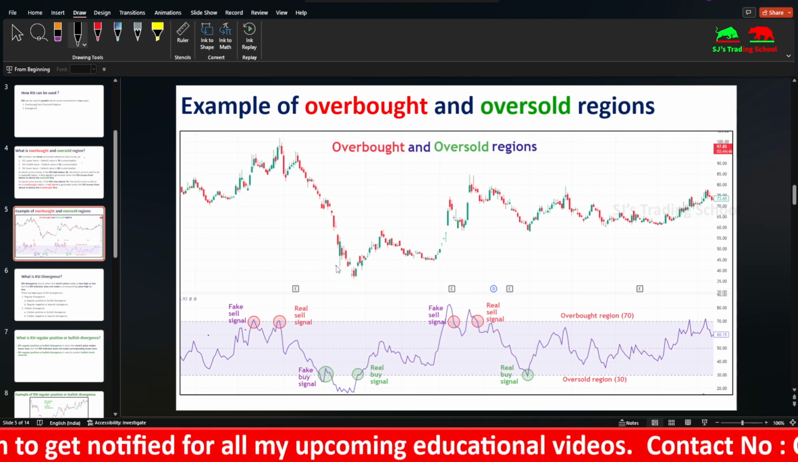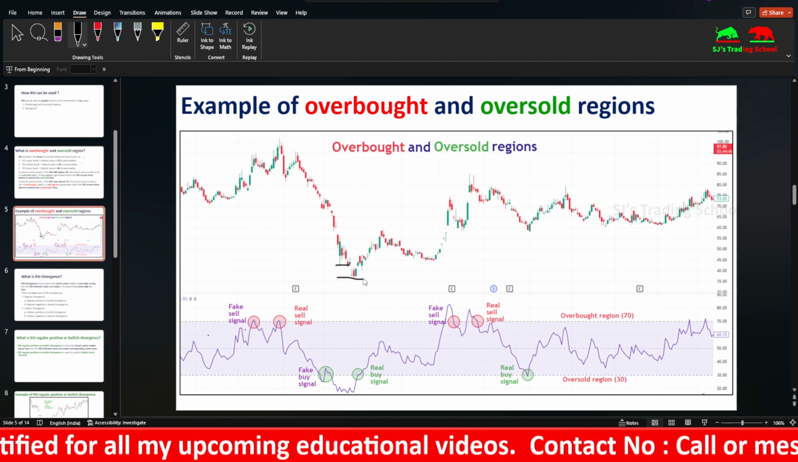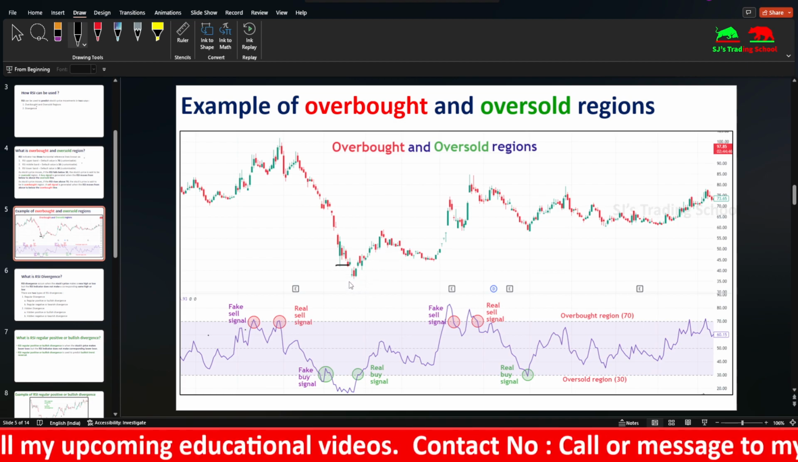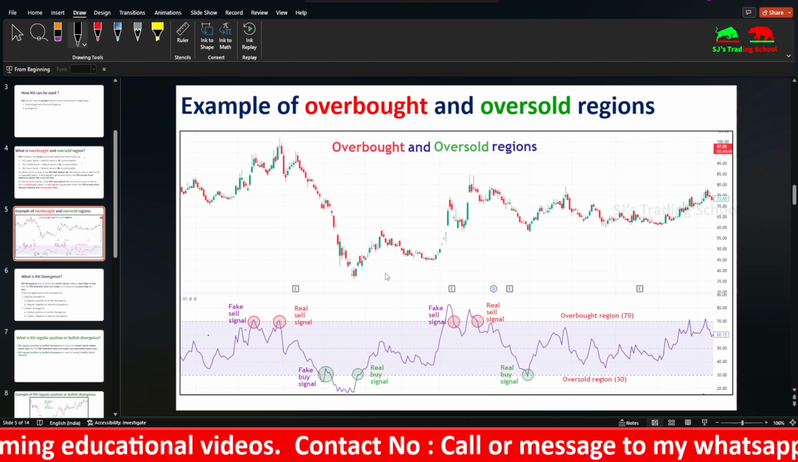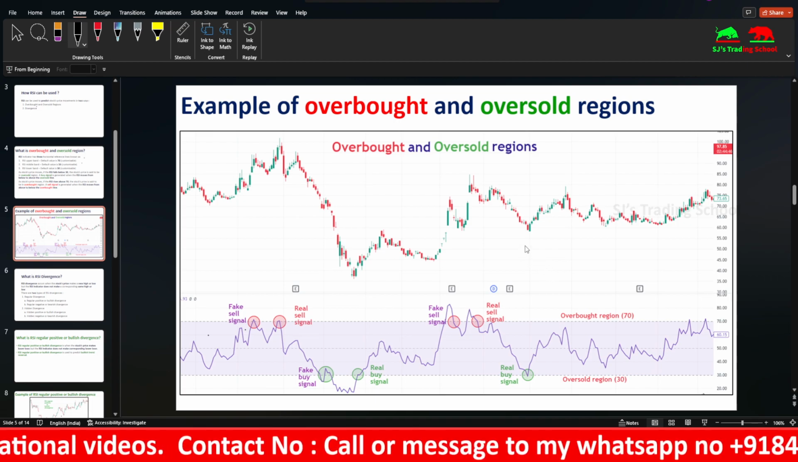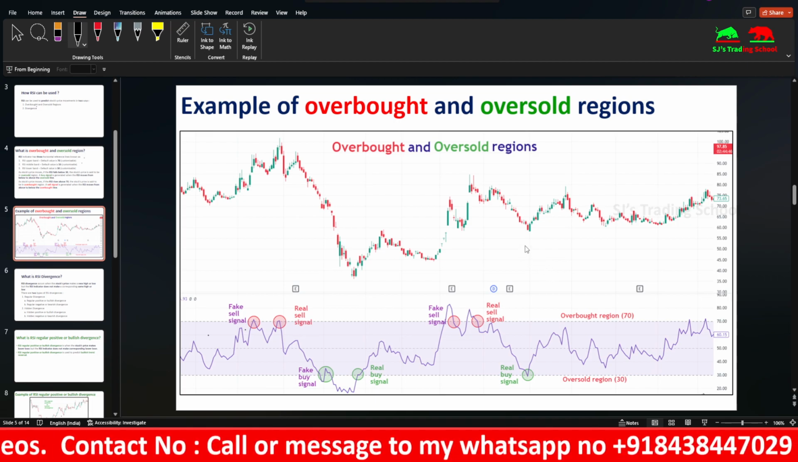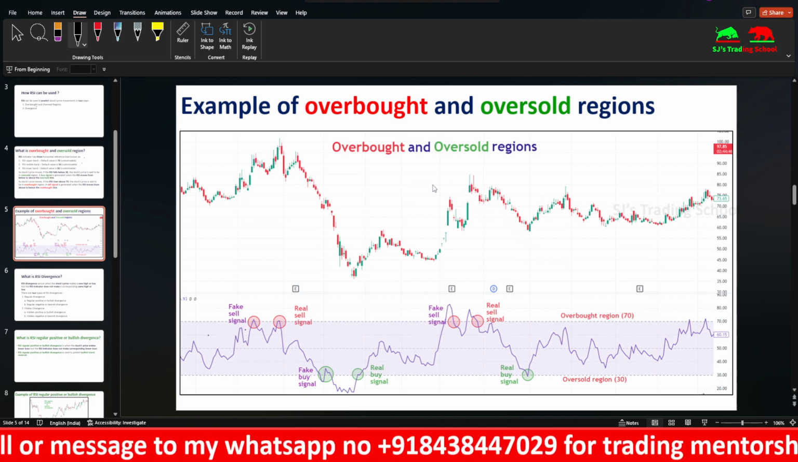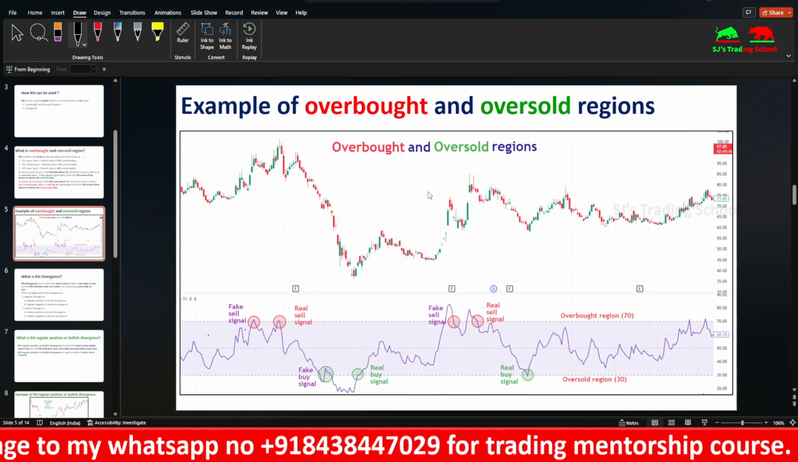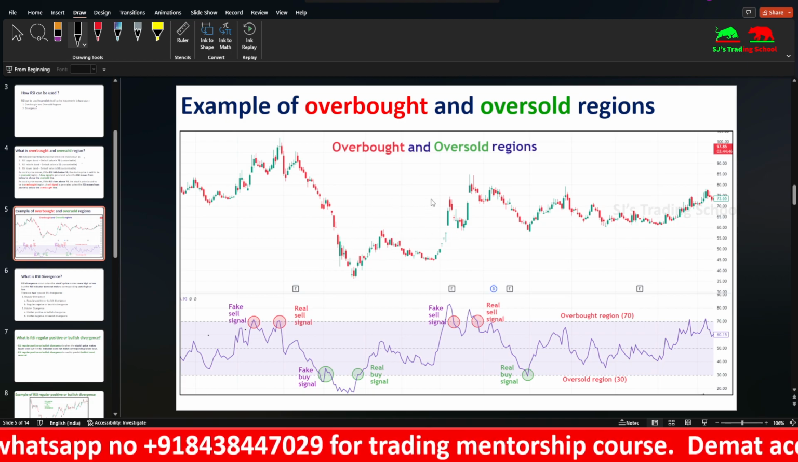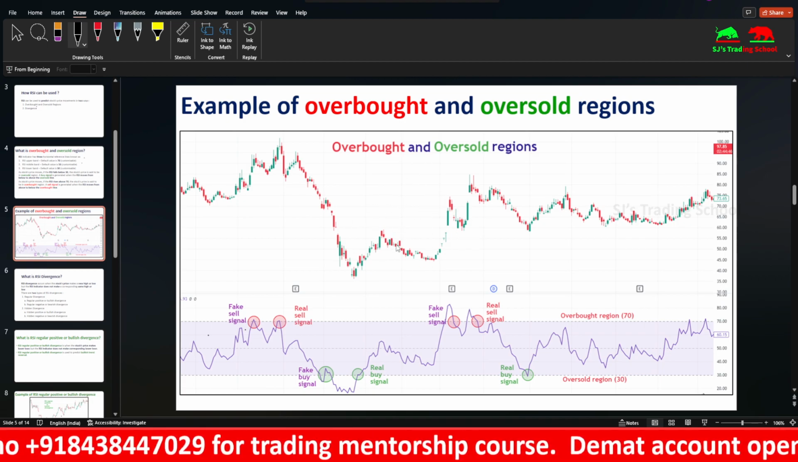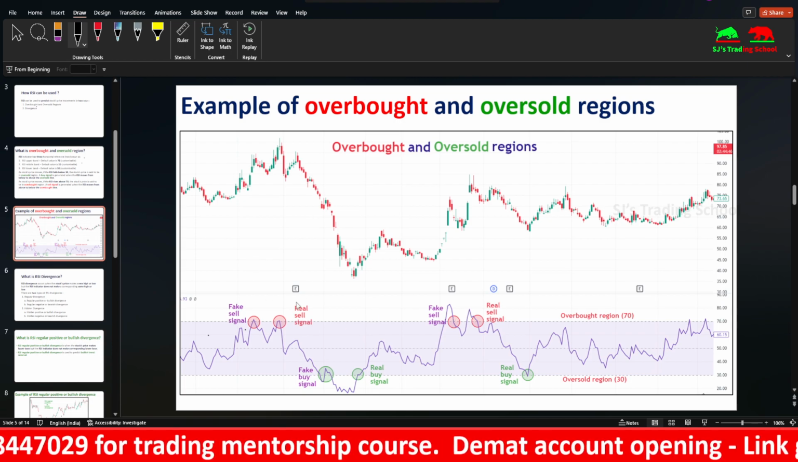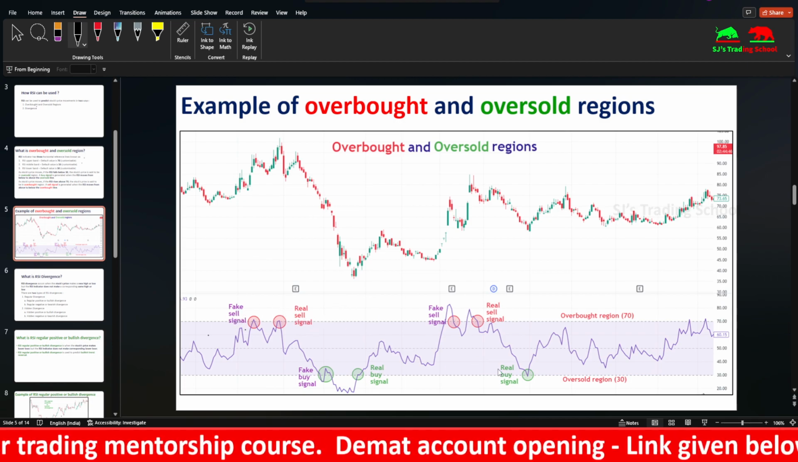You can see clearly, if you had bought here, the stock price would have fallen down and you would have made a loss. But if you had bought here, then you would have made a profit. So buy and sell signals using overbought and oversold are not always accurate, but there is a high reliability of buying or selling happening at the oversold and overbought regions respectively. So this is what you can see, the fake signal and the real signals here.